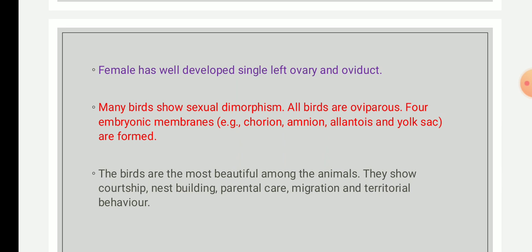In courtship there is dancing, the mating dance, then offering of gifts, then building of a nest.